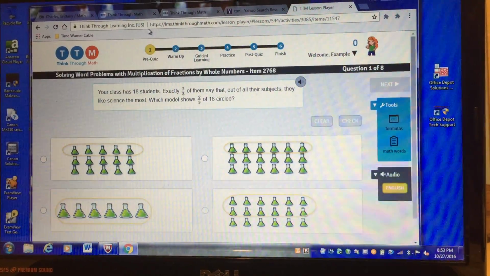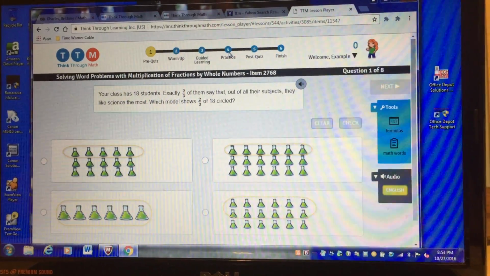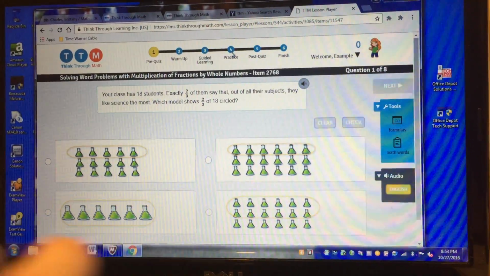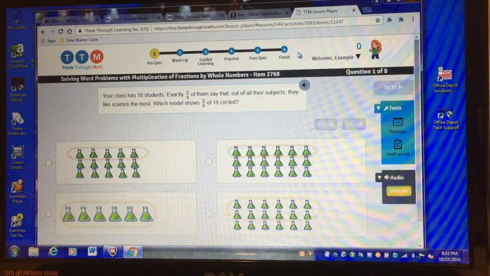It's also important that you know that when the student is on any of these phases, the minutes will log, but if they're looking at messages or their avatar or anything like that, it will not count towards their time on Think Through Math.